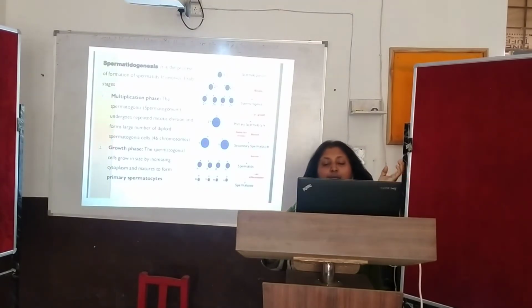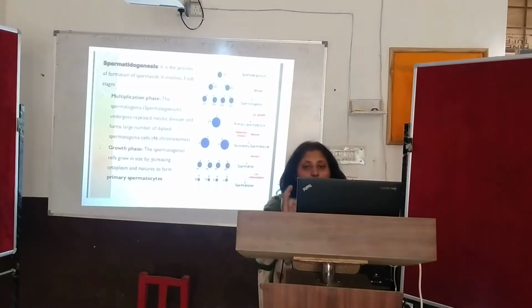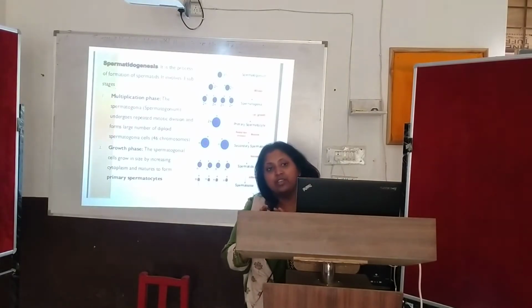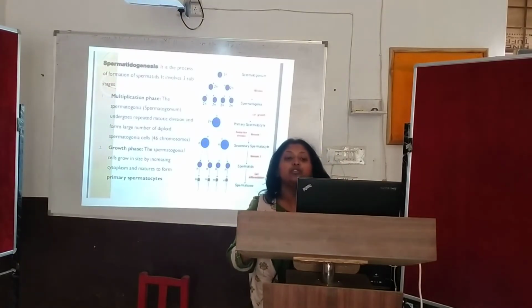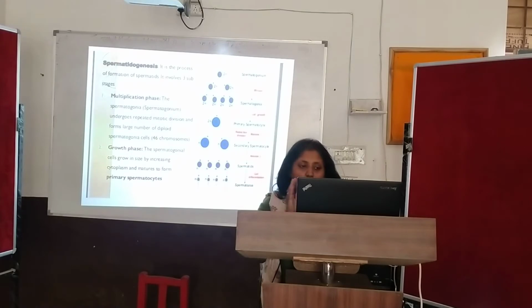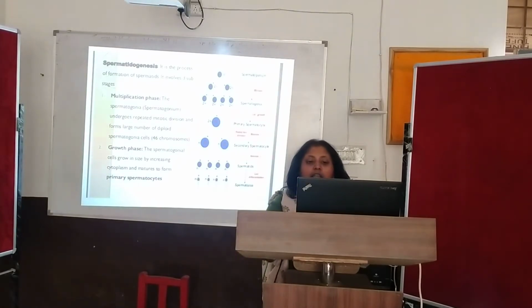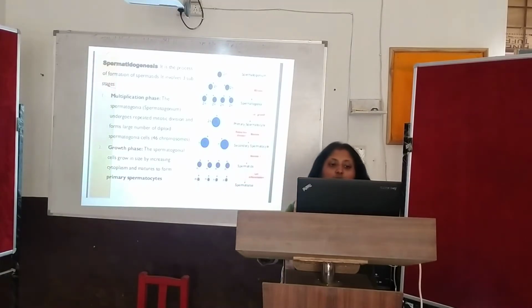So what is the multiplication phase? The spermatogonia undergo repeated mitotic division. Firstly they go for mitotic division, and then after that they go for meiosis. Why is the mitotic division occurring here? It is for proper growth and development. So it undergoes repeated mitotic division and forms a large number of diploid spermatogonia.